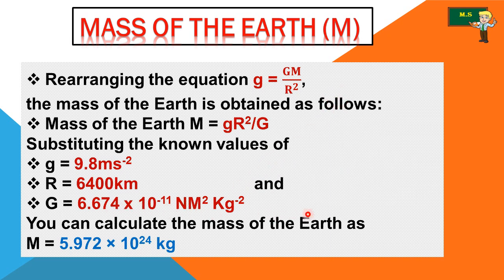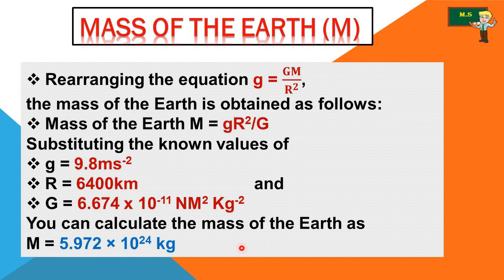Now substituting the known values: small g is equal to 9.8 meter per second square, the radius of the earth is 6400 kilometer, and the gravitational constant value is 6.674 into 10 to the power minus 11 Newton meter square kilogram minus 2.